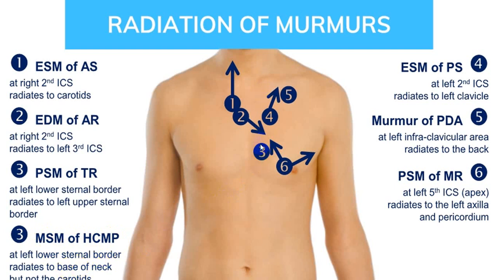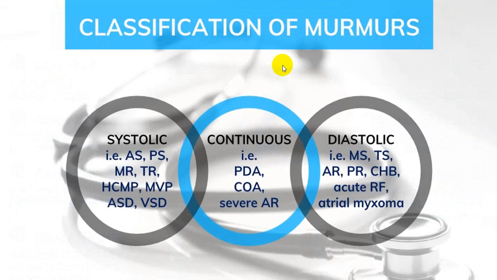So remember a few conditions: aortic stenosis, pulmonary stenosis, mitral regurgitation. These three will be more important. Remember that. So that is regarding radiation and conduction. Okay, then now we divide into three groups, that is timing wise: systolic, diastolic, continuous. A classical example of continuous is patent ductus arteriosus. Remember only one: patent ductus arteriosus. Classical example, right?